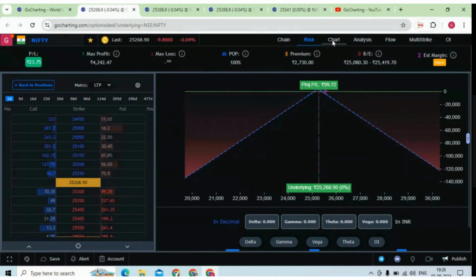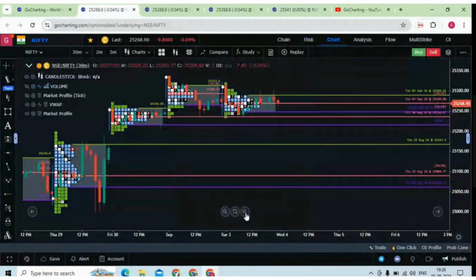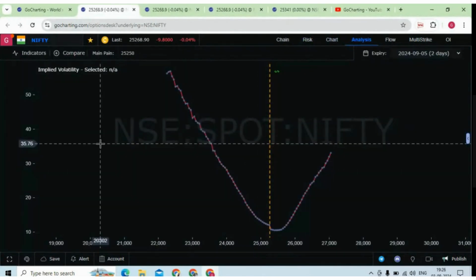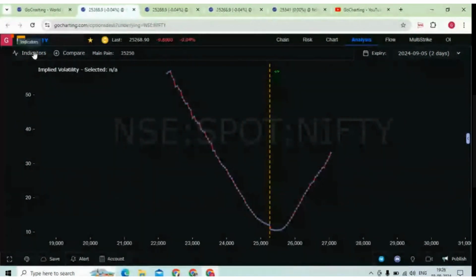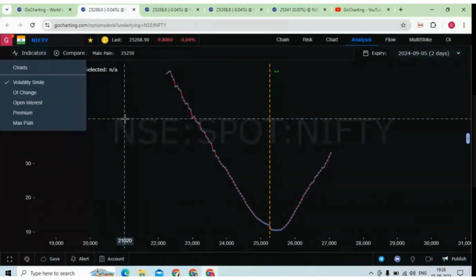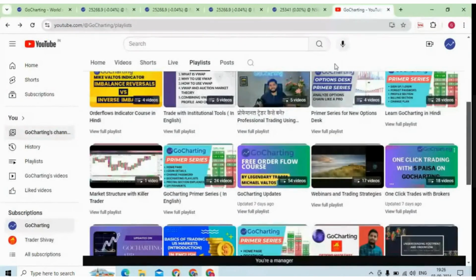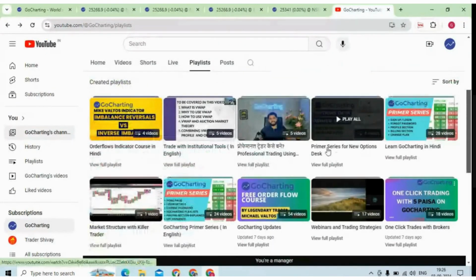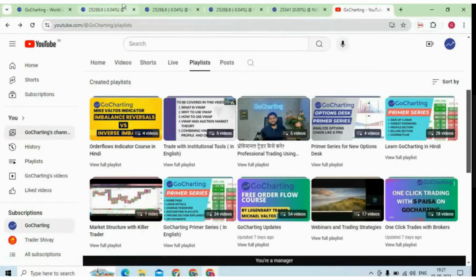Then you can also see the chart over here, as we have seen in the chart section. So the chart feature is here as well. You can go for analysis. This is a dashboard for analysis. You can select different indicators, OI change, open interest. These are the things you have to explore. You have to give some time, but I'm covering it quickly. If you want to understand it deeply, you can watch the primer series for the new options desk, where all these features are explained properly with proper time.